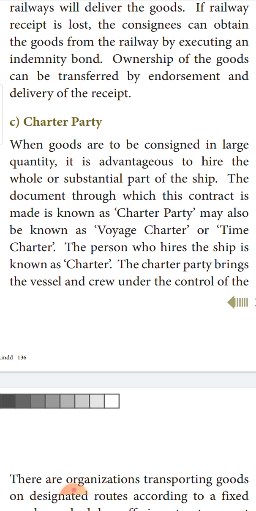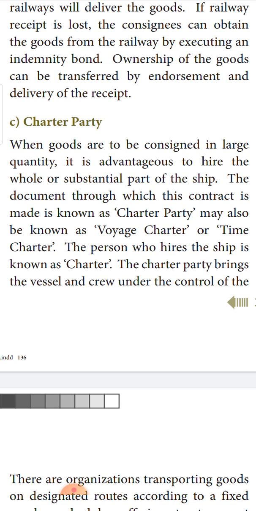The person who hires the ship is called the charterer, and they will be the charter party. It brings the vessel and the crew under the control of the charterer. The charterer becomes responsible to the third party. For example, if you are a charterer, I am sending the goods to you.